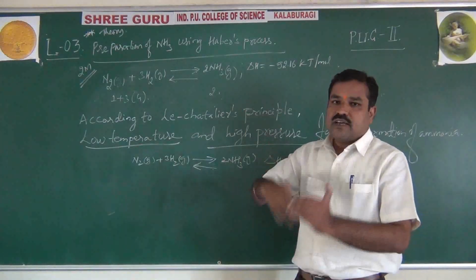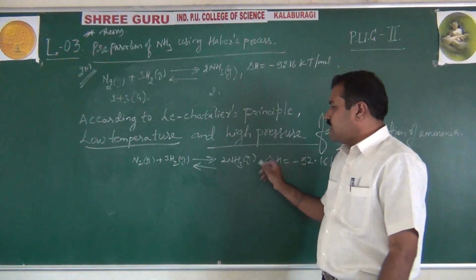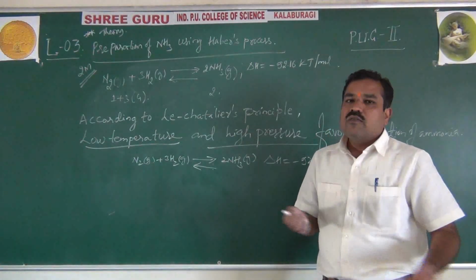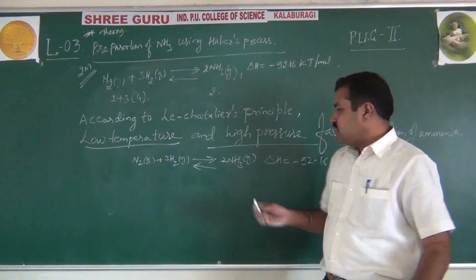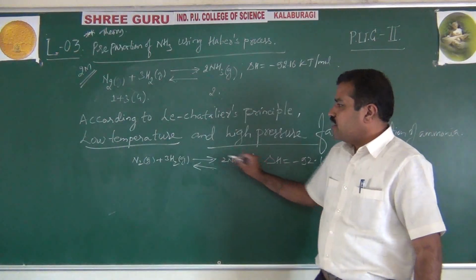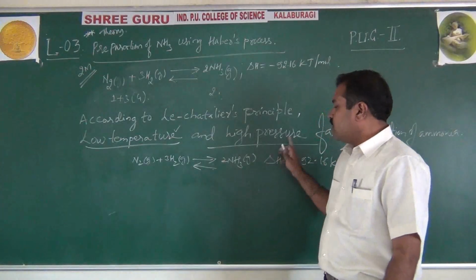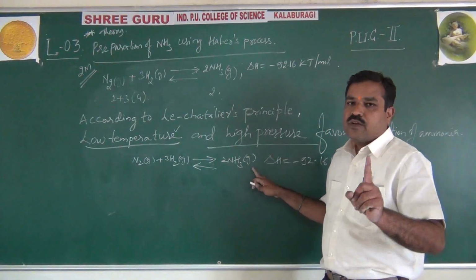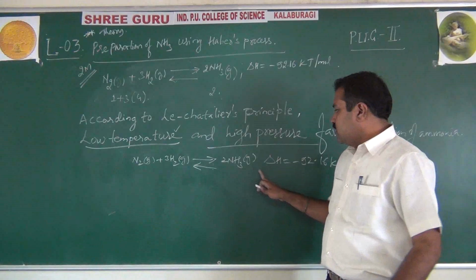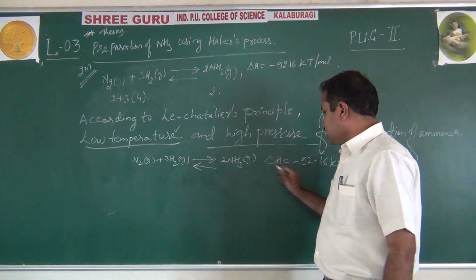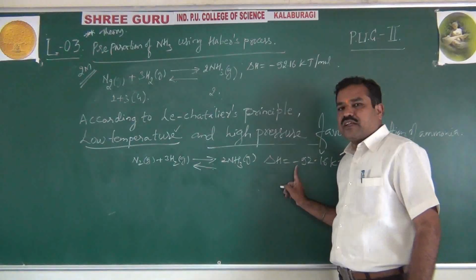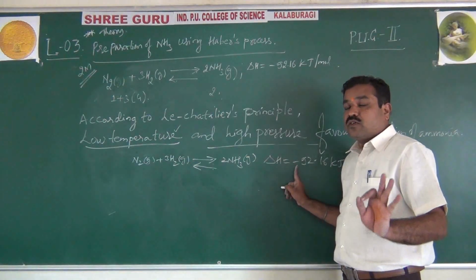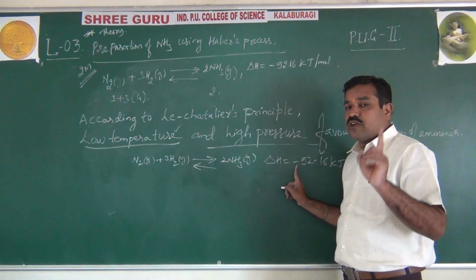Always it will work in the opposite direction. How, sir? By shifting equilibrium in that direction where temperature increases. Which side temperature increases? Where the heat is liberated. Okay, which side? Forward. So low temperature favors formation of ammonia. Remember students, in explaining effect of temperature, this nature is very, very important. If it is negative, exothermic; positive, endothermic. Please point to be noted.